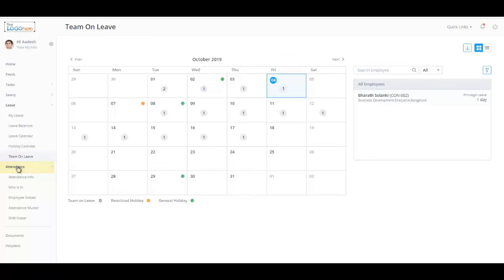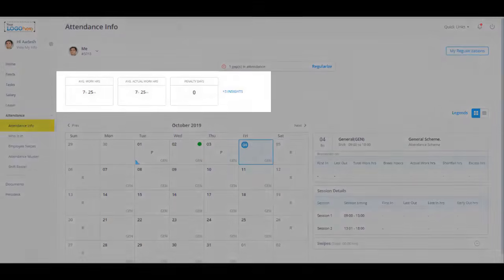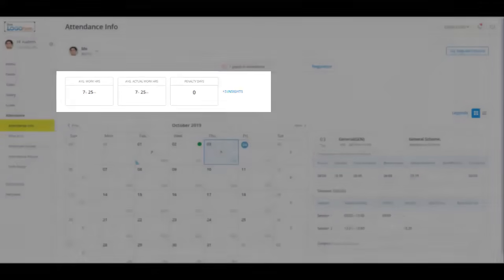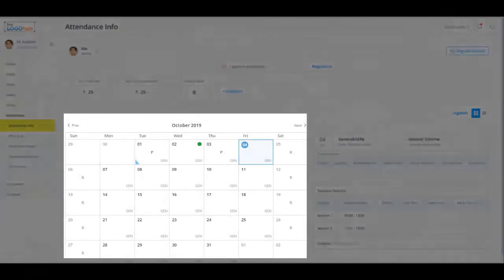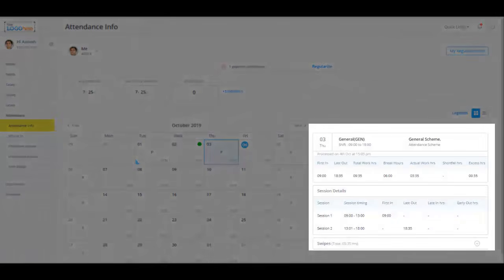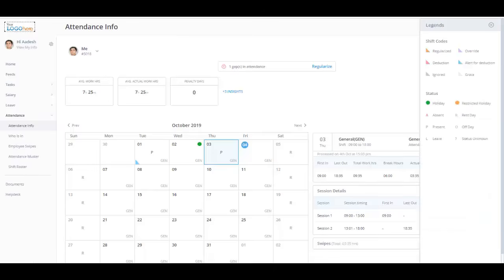Your complete attendance of the previous month is displayed under the Attendance Info tab, such as average work hours, average actual work hours, penalty days, etc. You can view your current month's attendance information in a calendar format in this section. Select a day from the calendar to view the shift details, swipe details, session details, etc. You can also view your attendance scheme details in this section. Click on the legends to view the details of shift codes and other statuses displayed on this page.